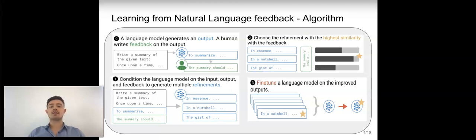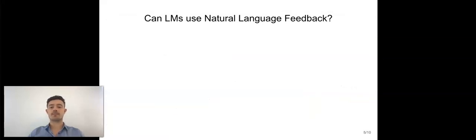As a third and last step, we fine-tune the same language model on those improved outputs. This implies that we fine-tune a language model to write summaries that are more aligned with human preferences, since we fine-tune on summaries that incorporate feedback written by humans.